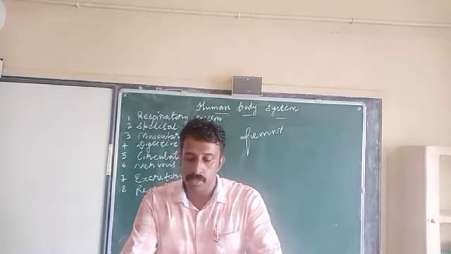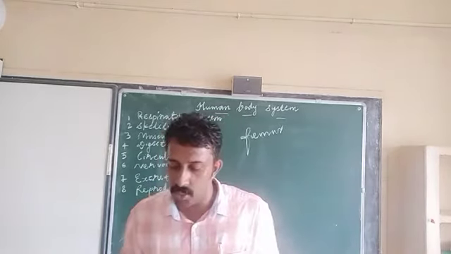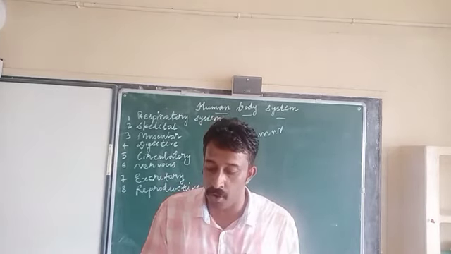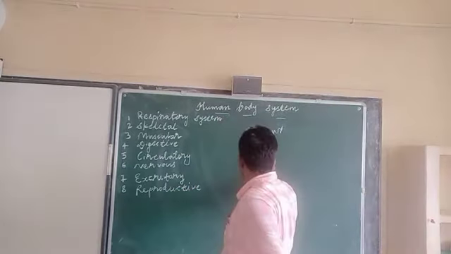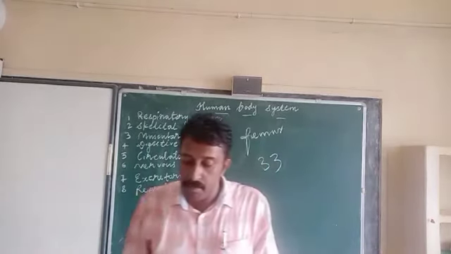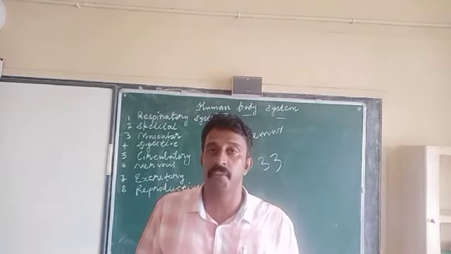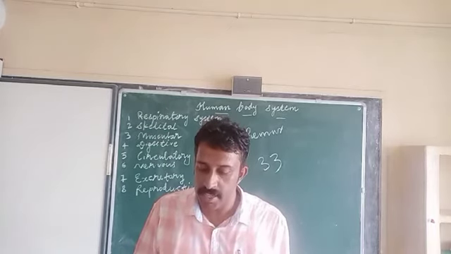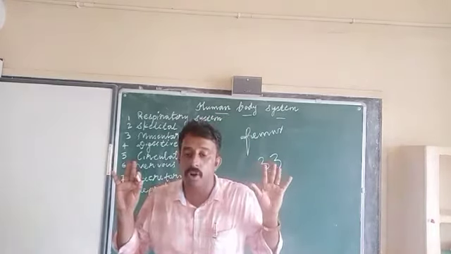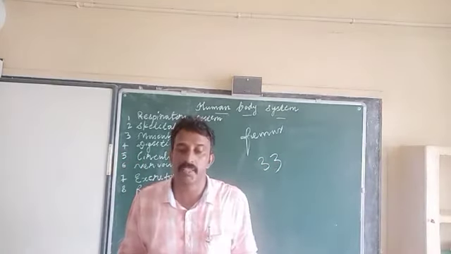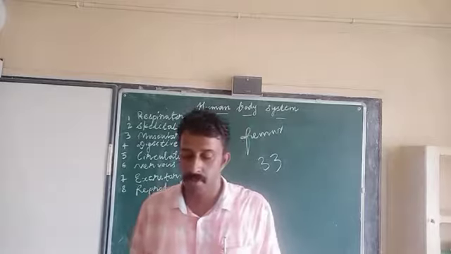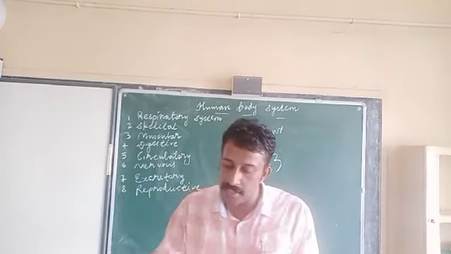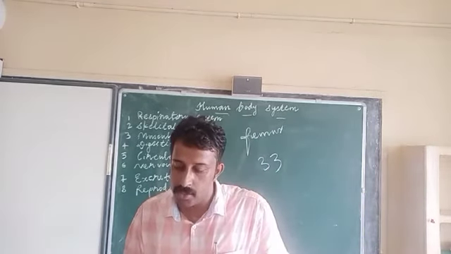Then the backbone. The backbone has 33 small bones joined one on top of the other. This is one of the important points. These bones are called the vertebrae. Run your fingers along your backbone. You will feel a chain of bones running right from the neck to the base of the back.